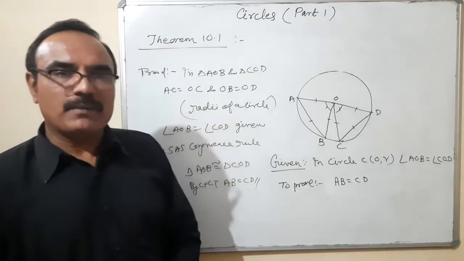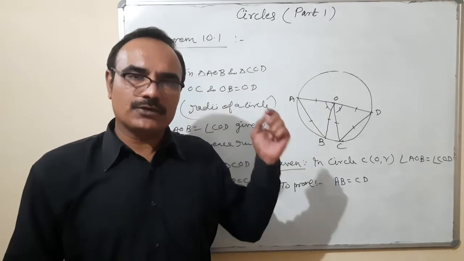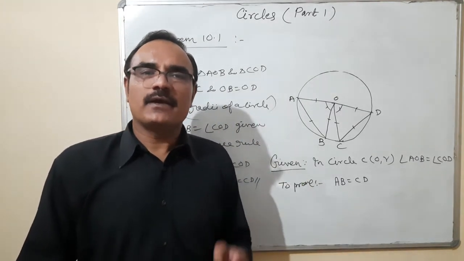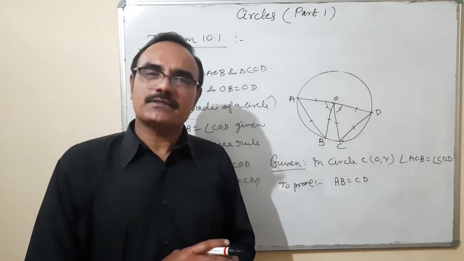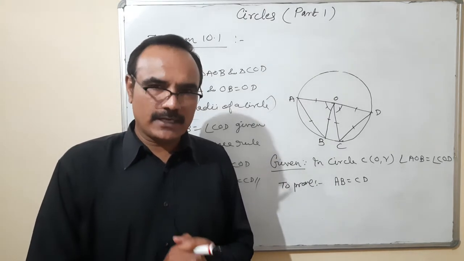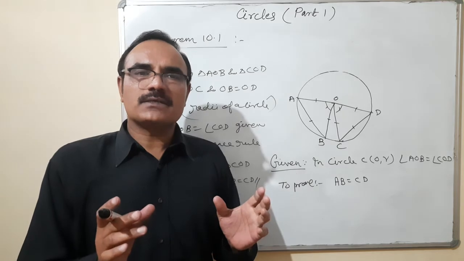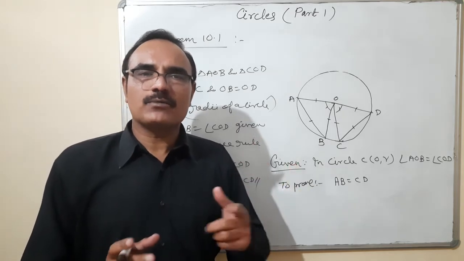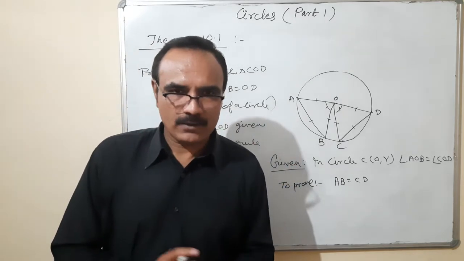You will remember and memorize these theorem statements also. Theorem 10.1 is, what is it? Equal chords of a circle subtend equal angle at the center. 10.2. If two chords subtend equal angle at the center, prove that both the chords are equal. Okay.